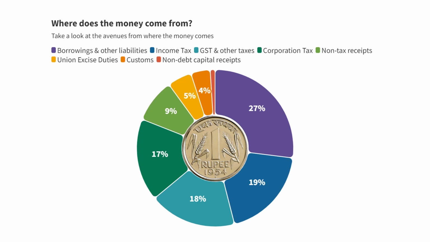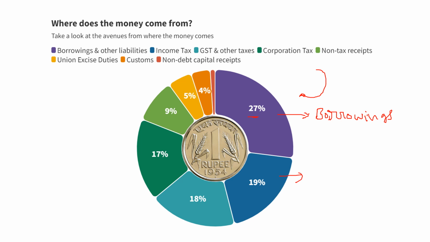Last two slides based on where does the money come from and where does the money go. We will rotate in clockwise direction, starting with 27% borrowings, and other liabilities.